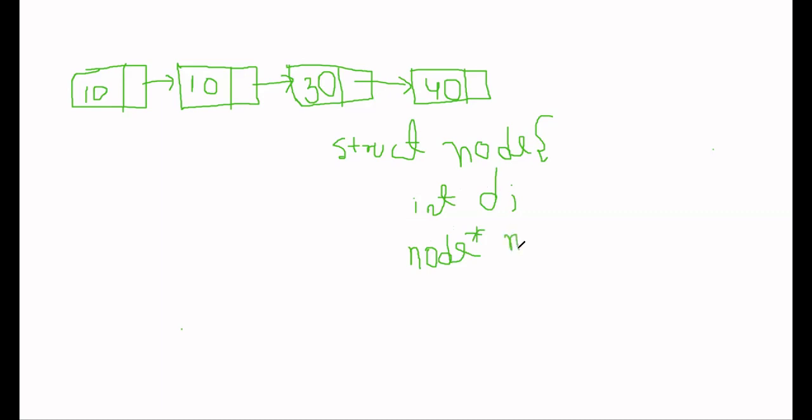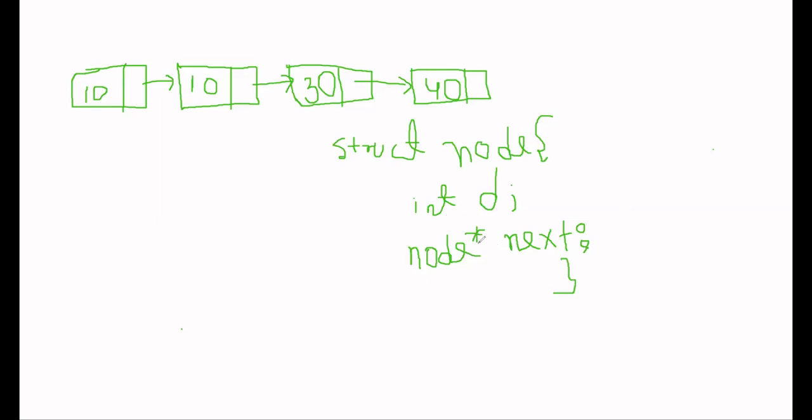Let's name it next. It means that every node will have an address. Address of what? Address of the next node. Means address of the structure type, address of this node type.